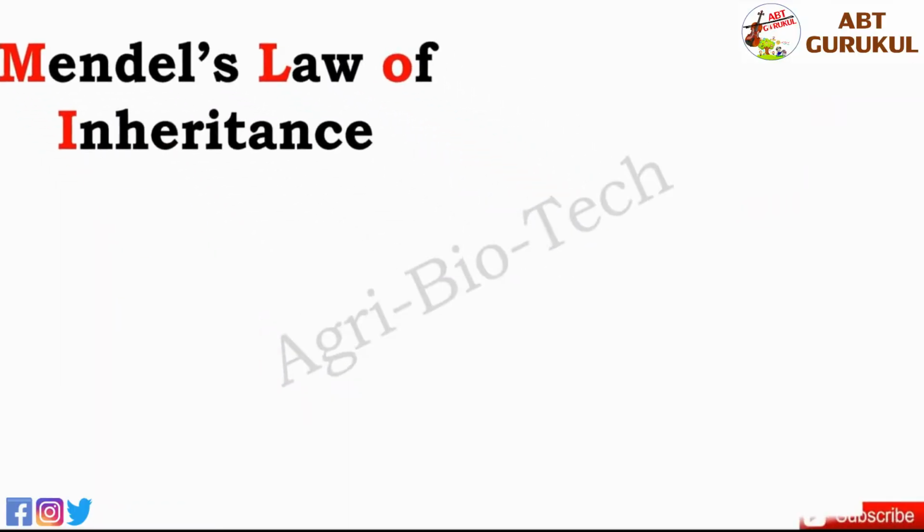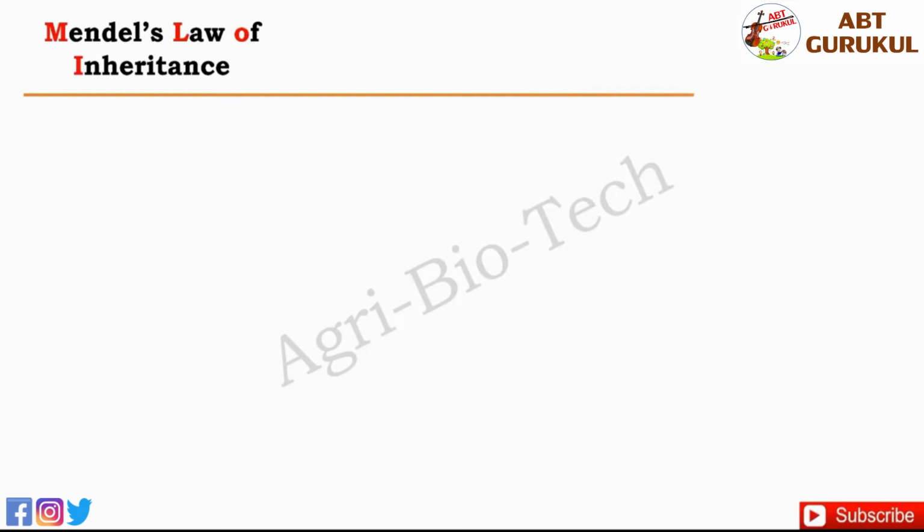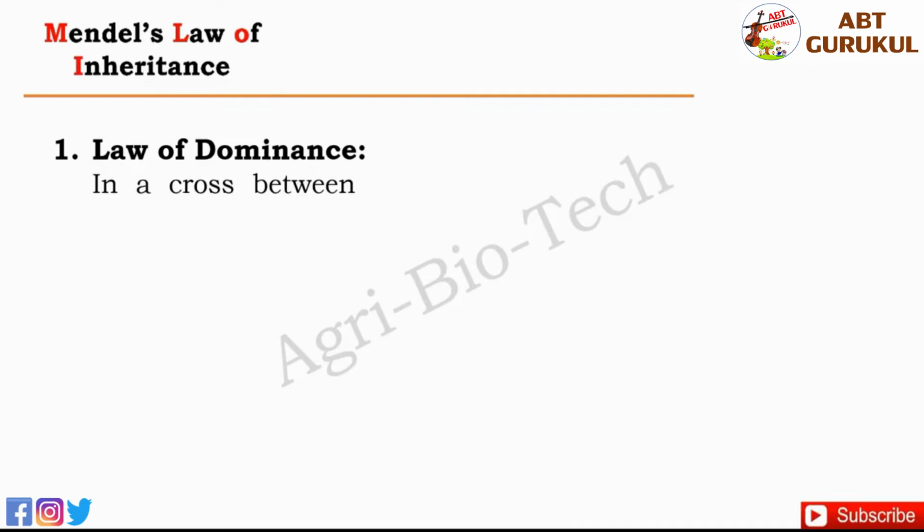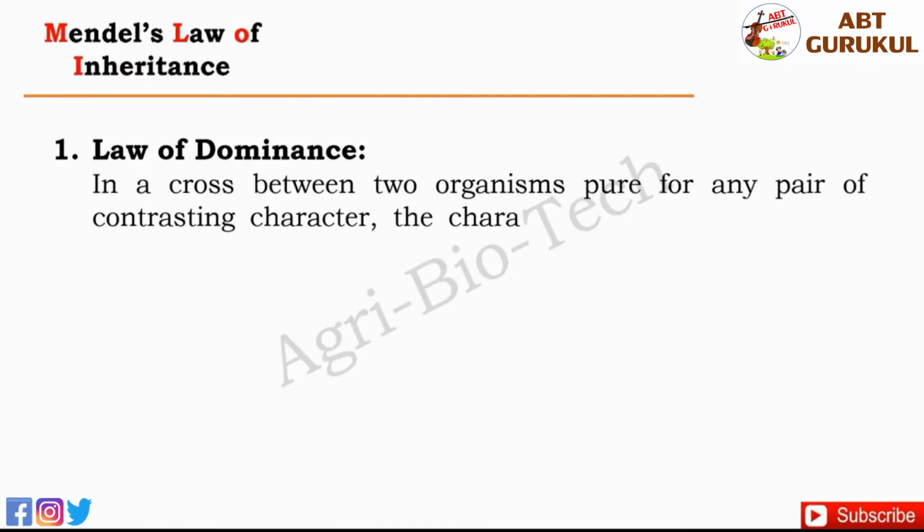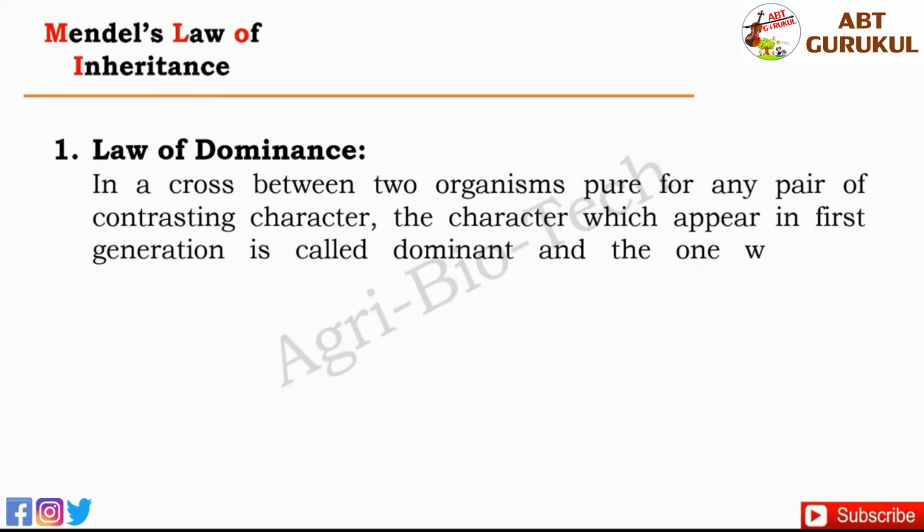Now let's see Mendel's laws of inheritance. Mendel's first law is the law of dominance, which says that in a cross between two organisms pure for any pair of contrasting characters, the character which appears in the first generation is called dominant and the one which is suppressed is called recessive.